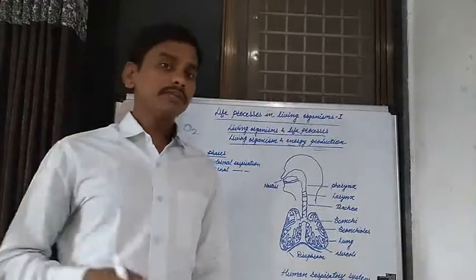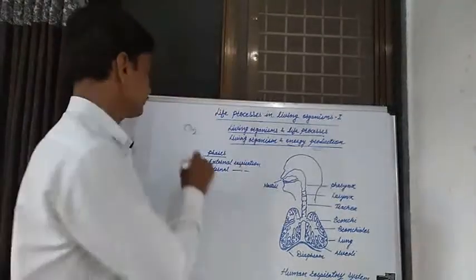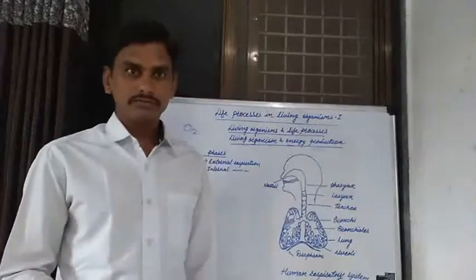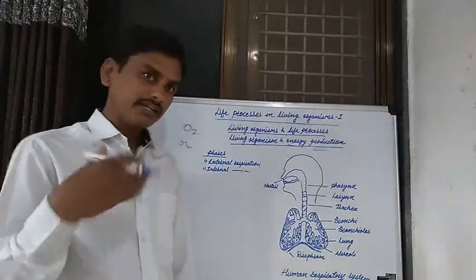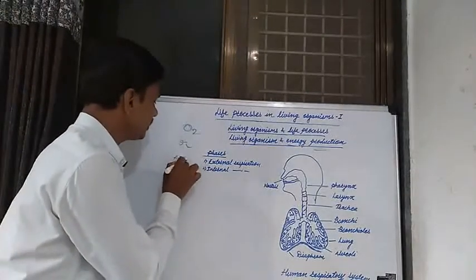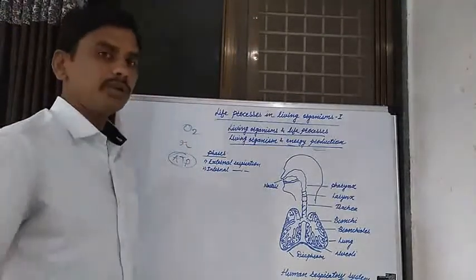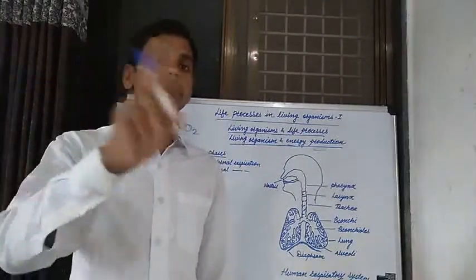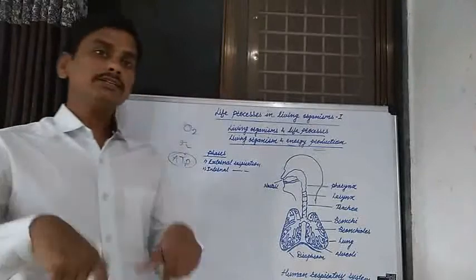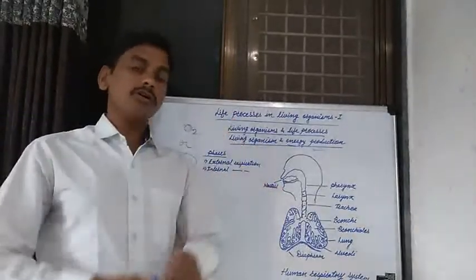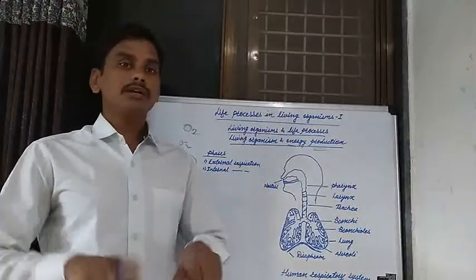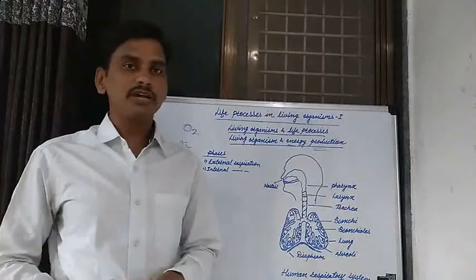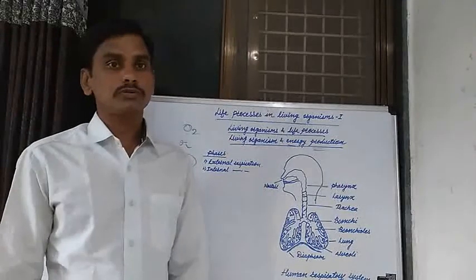And anaerobic respiration is without oxygen. Production of energy, in the form of ATP, also takes place without oxygen, and that process is known as anaerobic respiration. That means aerobic respiration is in the presence of oxygen, anaerobic respiration in the absence of oxygen. Energy is produced in both, but in aerobic respiration, more energy is produced.